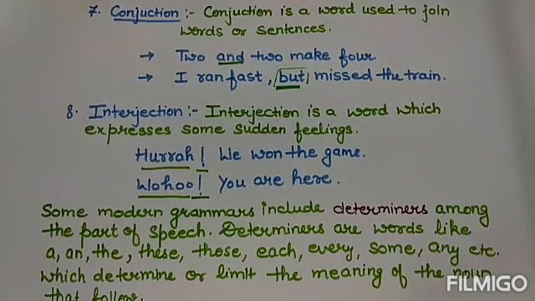Some modern grammars include determiners among the parts of speech also. Determiners are words like a, an, the, these, those, each, every, some, any, etc. Actually, the words which determine or limit the meaning of the noun that follows.